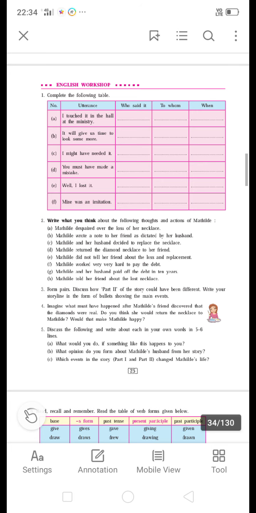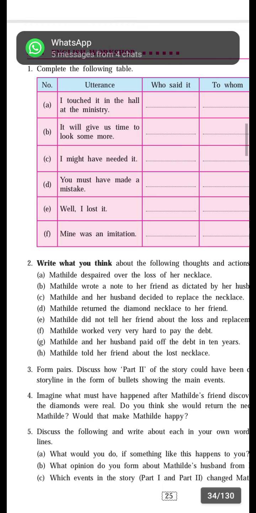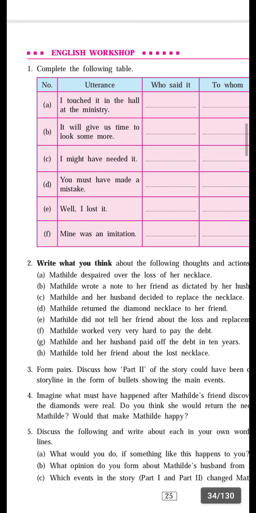See question number 1. Here also, who said to whom, but here you also want to write when this sentence was said. For example, see, here are the given sentences. What sentence? I touch it in the hall of the ministry.